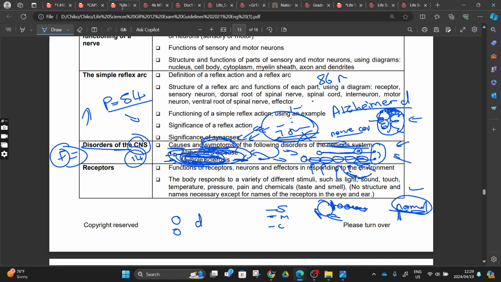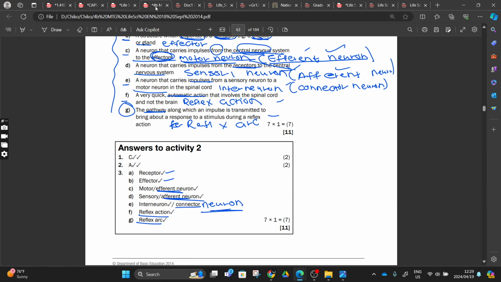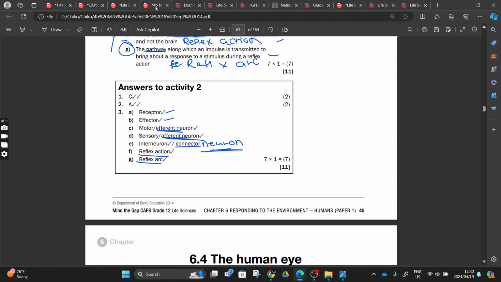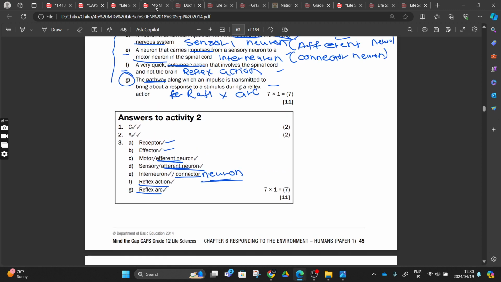I'll show you. Let's move on, and then we can go via our green book. With our green book, we are done, right? They didn't include the disorder. Maybe they include them at the end of these chapters. But when we are moving like this, we see that from here we are moving to the human eye, which will be covered next week. We are done with this one.